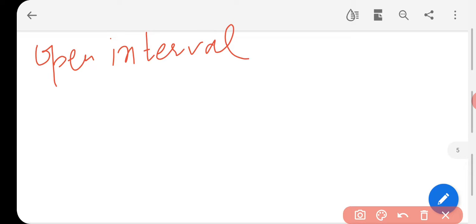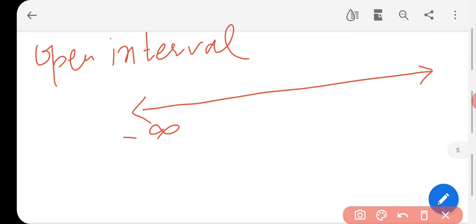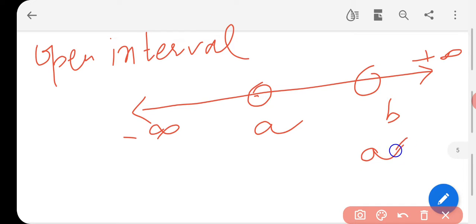Now see, again we'll take one number line starting from minus infinity and ending at plus infinity, and on the number line take 2 real numbers a and b. Again we create a set of all real numbers which lie between these 2 values a and b. Here a is lesser than b. Both elements belong to the real numbers of the number line. Clear? Now in the open interval we are looking for the set of all real numbers which satisfy the condition x is greater than a but lesser than b.